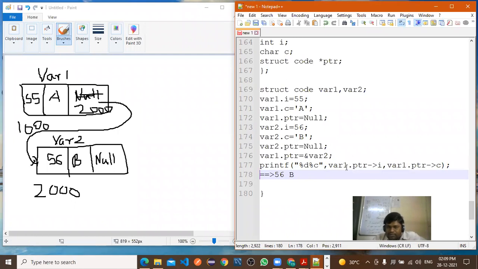var2.ptr i, var2 चा pointer connect झालेला आहे का? It is not connected, we need to connect here, right? Or otherwise you can display directly.